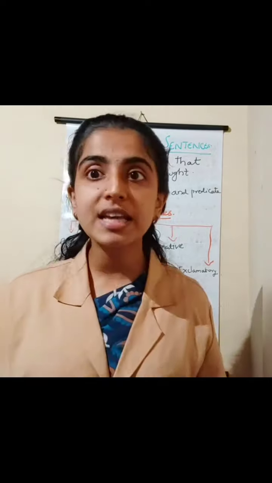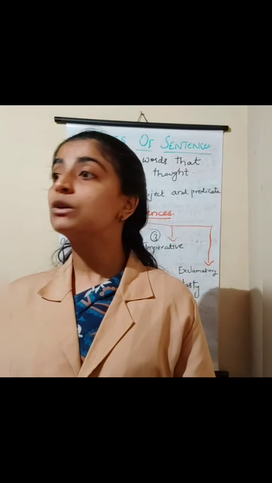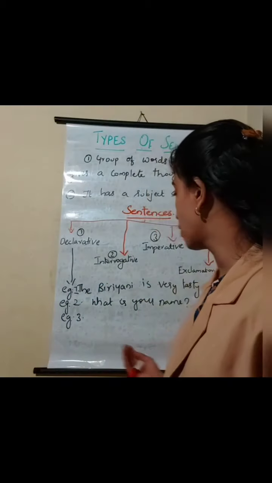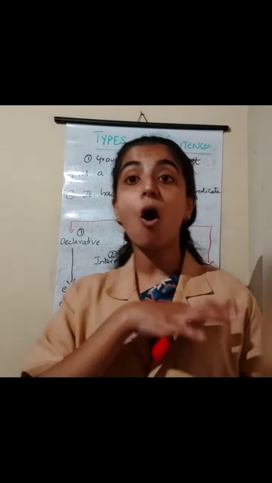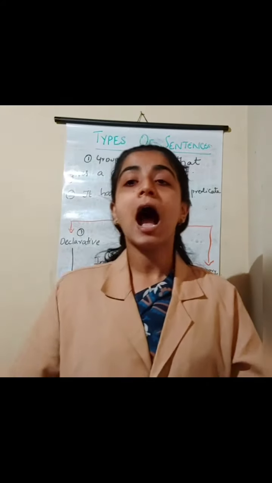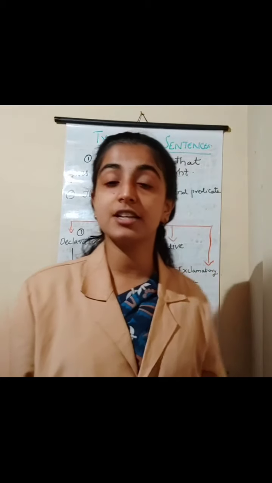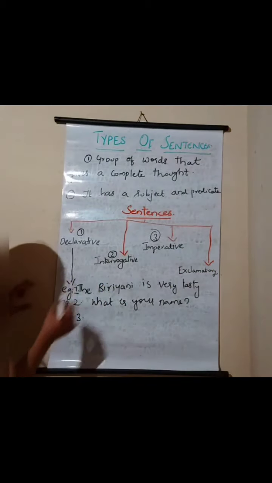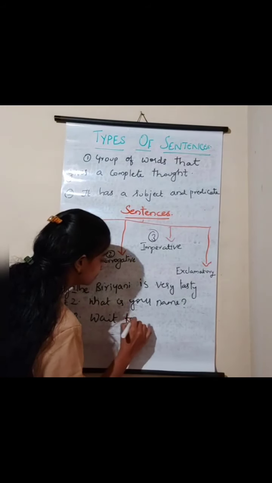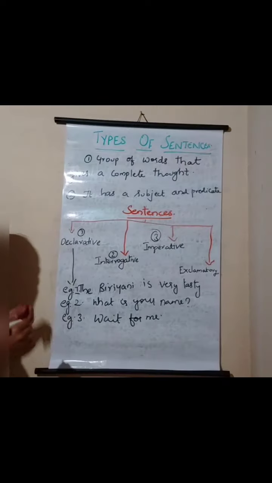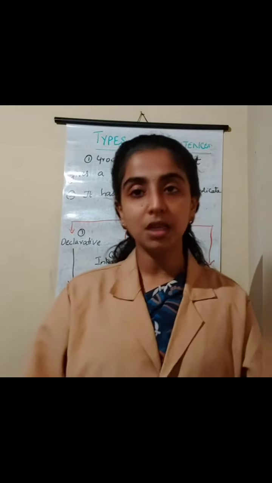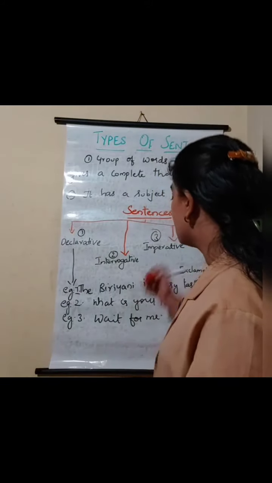Or if I'm ordering something, like clean the table, shut up. If I'm saying such things, it is known as what? It is known as an imperative sentence because I'm ordering it. Or if I'm requesting something, I should use an imperative sentence. That is known as imperative. Very simple. Example 3, I can say wait for me. It can be a request, isn't it? Yes, that is known as an imperative sentence.